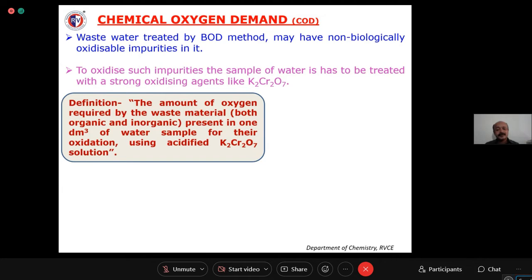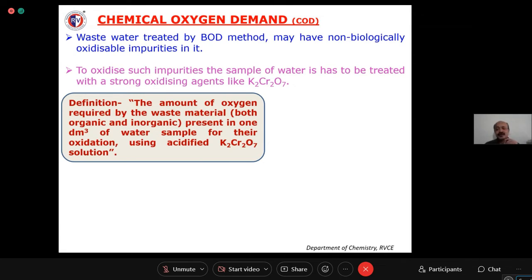Dissolved oxygen, no, we are not utilizing dissolved oxygen here. K2Cr2O7, that is the oxidizing agent. It liberates nascent oxygen atoms, right? So these nascent oxygen atoms oxidize all the impurities present in the water sample. Therefore, the amount of potassium dichromate consumed, if you estimate it, corresponds to the amount of the impurities present in the given water sample. Are you following this or not?